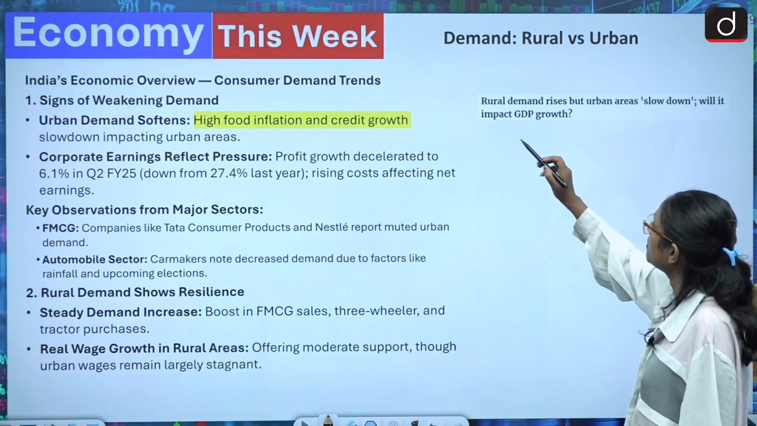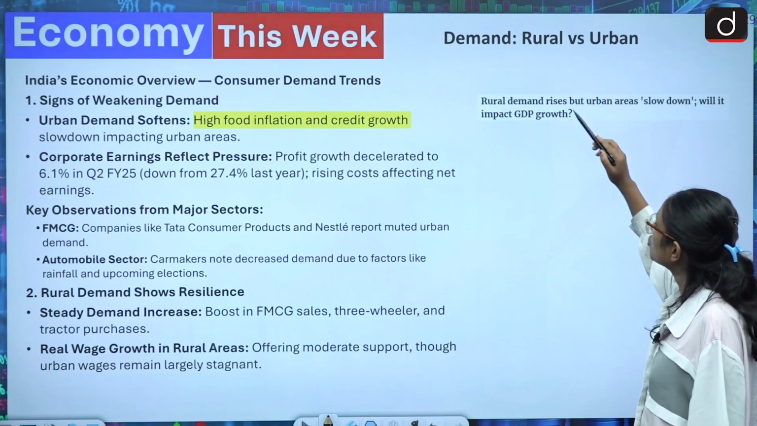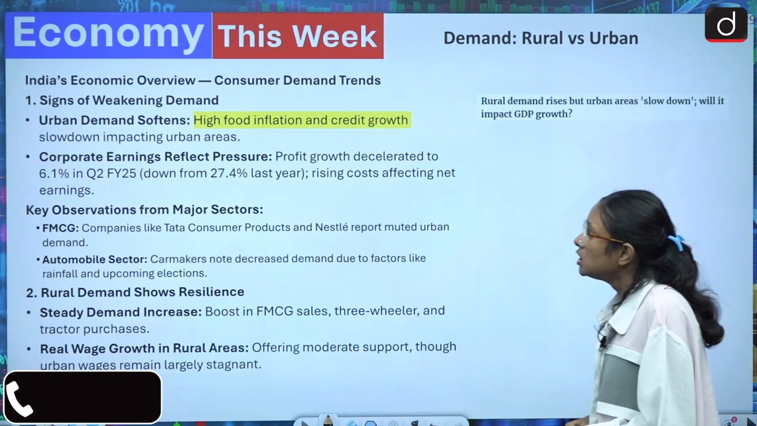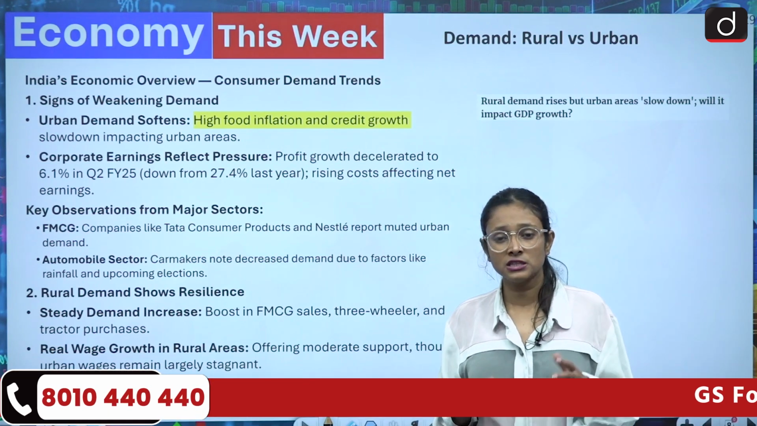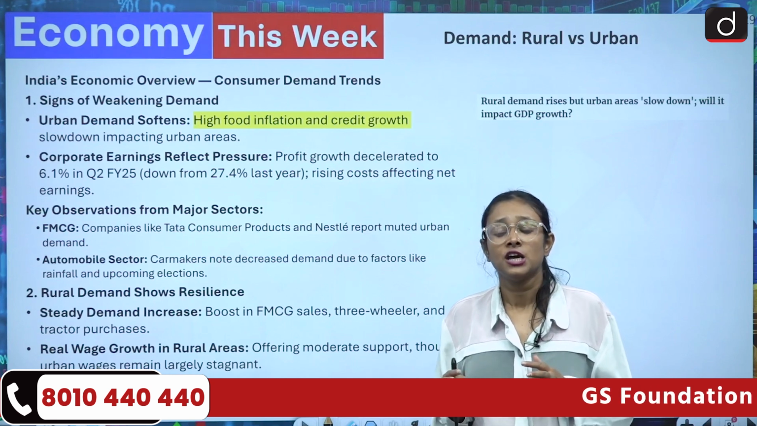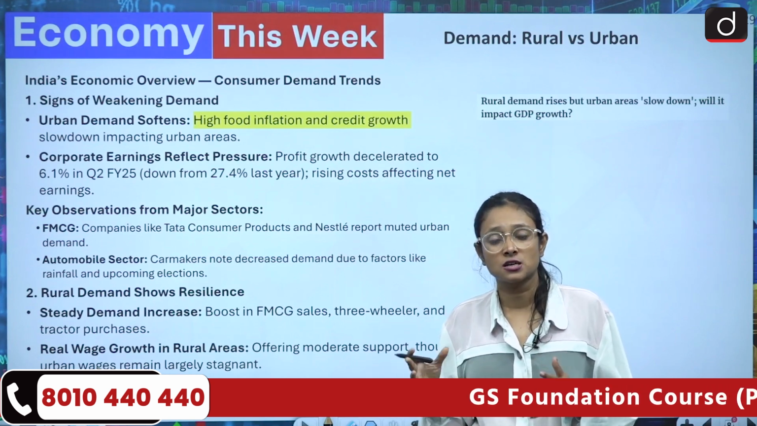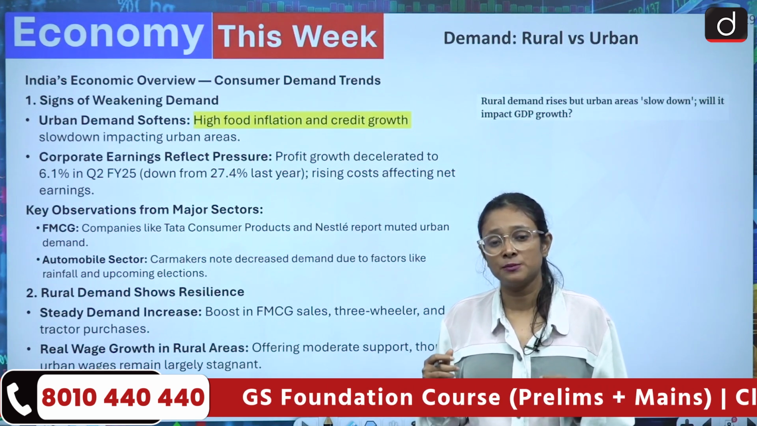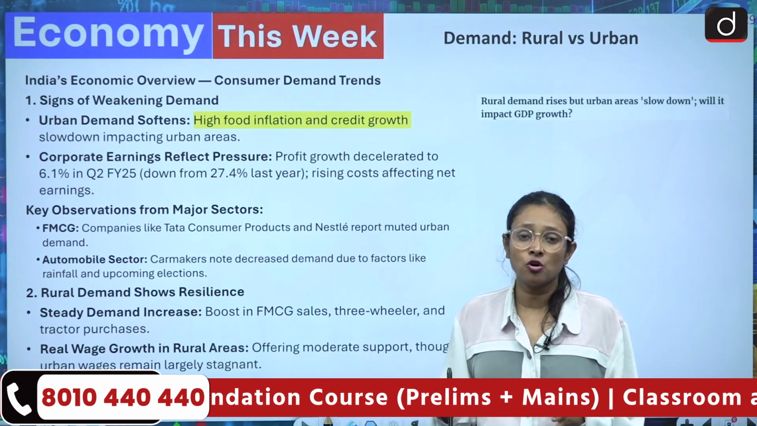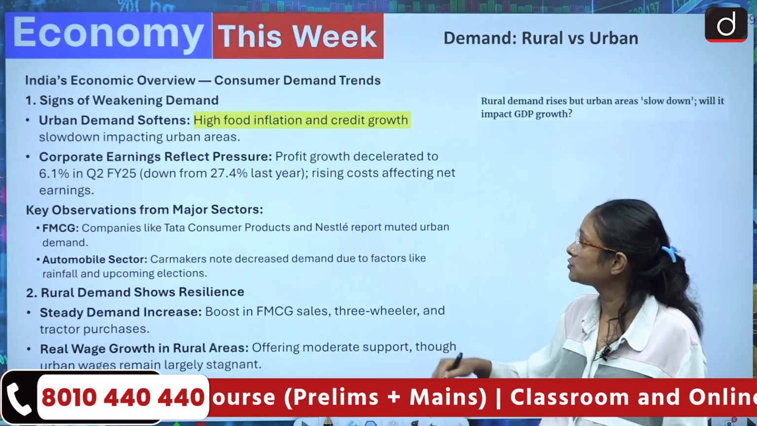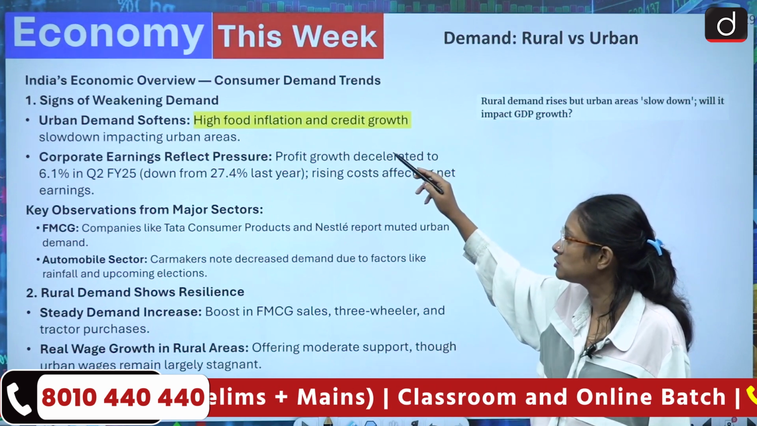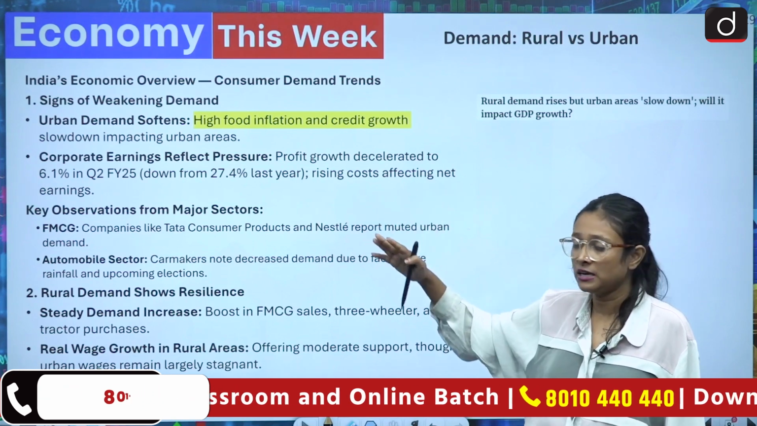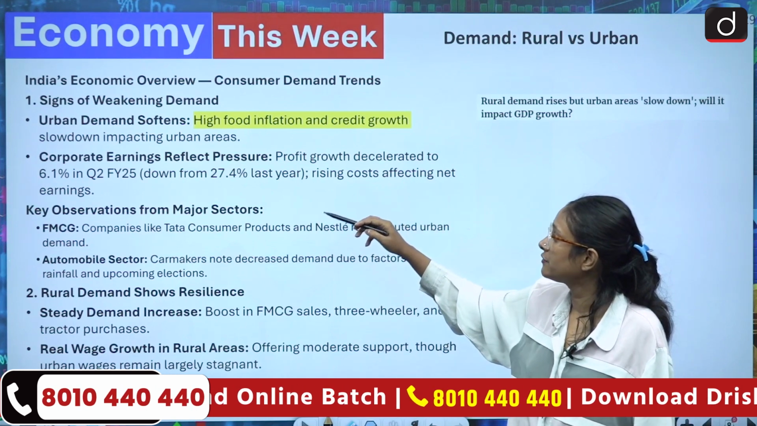Another topic is about demand, rural versus urban. Rural demand rises but urban areas slow down. Will it impact GDP growth? In the last discussion also we discussed that various entrepreneurs are talking about how the consumption tendency among urban areas and the middle class is diminishing. So what are the possible reasons? High food inflation and credit growth can be possible reasons for the slowdown in urban areas, and corporate earnings reflect pressure.